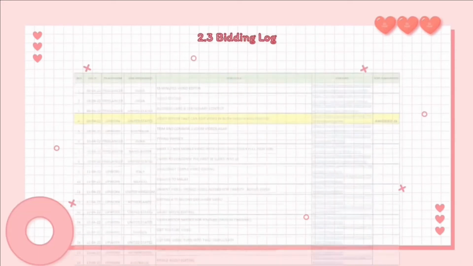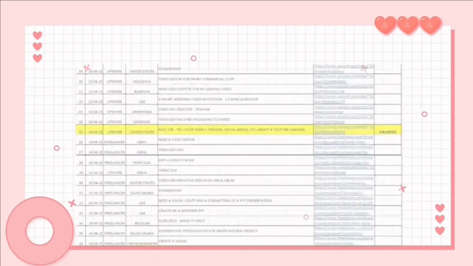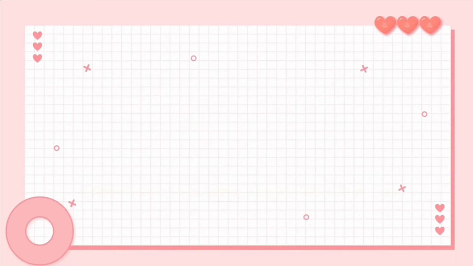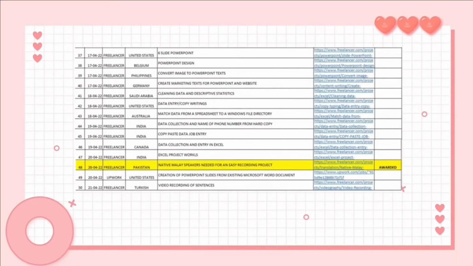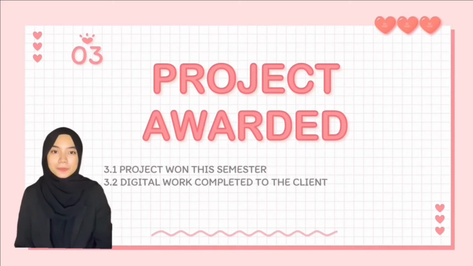Now, let's take a look at my bidding log. This is a list of all of the jobs that I have bid on that I have typed up in Excel with links. Therefore, every time I submit a bid, I will copy and paste the link into this template and then write in the job title. Now, let's go check out the project awarded to me.